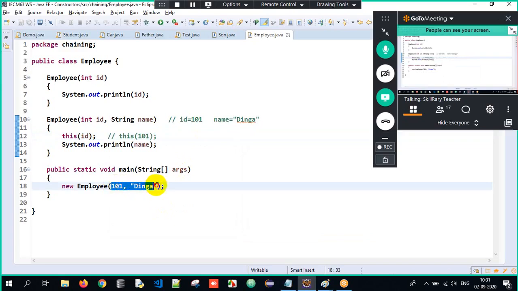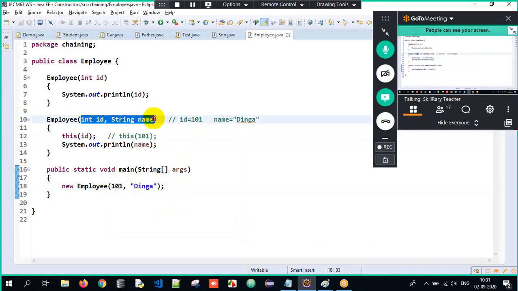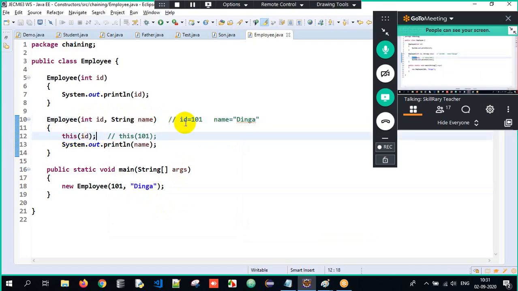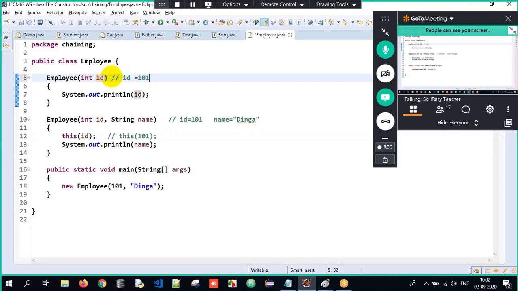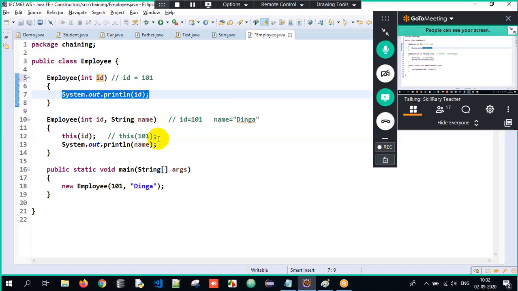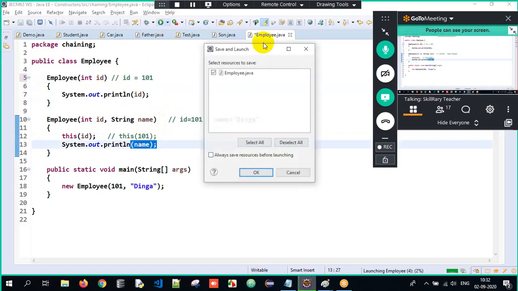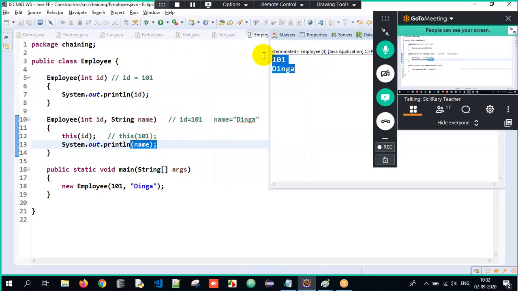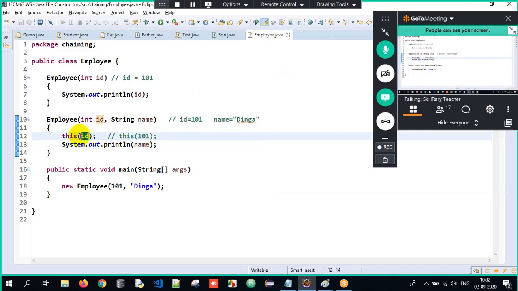101 and dinga are stored into id and name respectively. So when I write this of id, whatever value is stored in id, that is 101, is passed over here. This of id means this of 101. The control goes there, the id value becomes 101, and id gets printed. Control comes back, and name gets printed. Now the output will be id and name. Did I get the id and name? Yes, 101 and dinga. So we don't have to explicitly pass the values as 101. Rather, we can directly pass the variable.